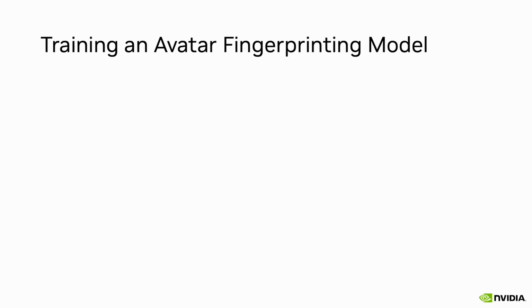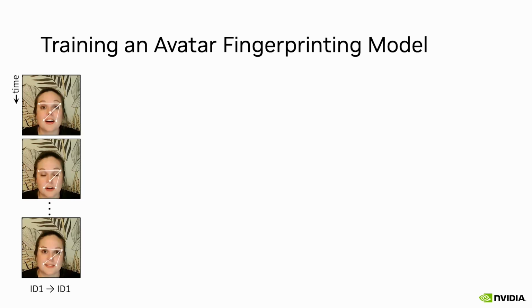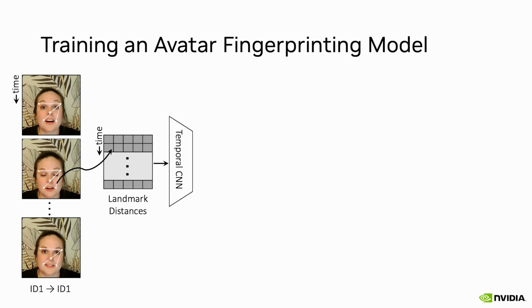We also propose a method for avatar fingerprinting that estimates a signature from the facial dynamics of a synthetic talking head video. Such a signature would link the synthetic video directly to the driving identity, independently of the appearance. Given an input video, we abstract away from the facial appearance, while still capturing facial dynamics by providing time series of normalized landmark distances as input to a temporal convolutional net. The output of the network is a dynamic identity feature which we train to represent the temporal dynamics in the input clip.